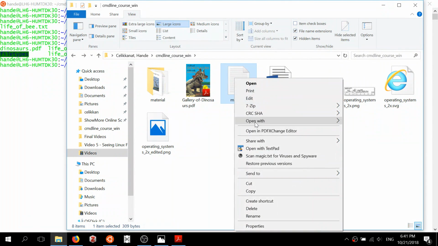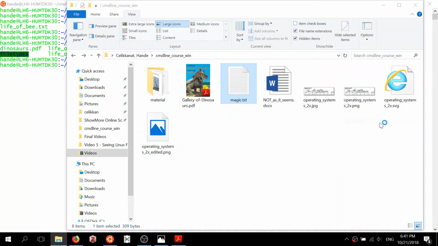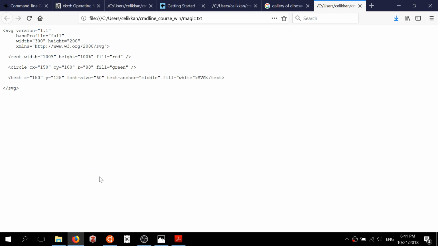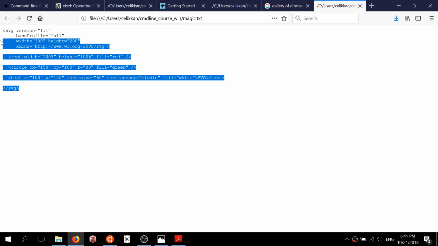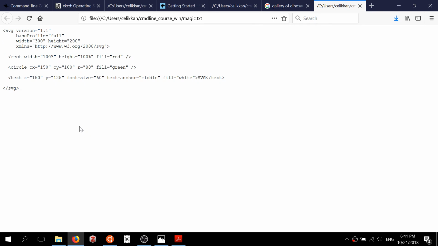But if we go ahead and open it again using Firefox, then Firefox gives us just the contents of the file instead of showing us the image, because the extension is also used sometimes by the programs, especially with programs like Firefox that can open multiple types of files, as a clue of how to interpret this file.